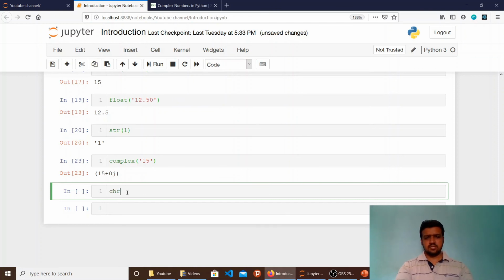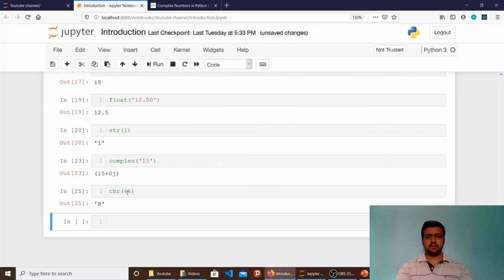Let's say I'm using this function CHR and I'm giving a value of 66 to it. It is returning a value of capital B. Let's say I give a value of 100. It is giving me a small d. So what is this small d and this capital B when I'm passing a certain integer to it? It is giving me the ASCII character for a particular integer. So there is an ASCII sequence. I will share a link pointing to an image of what integer represents what ASCII character, so you can just check on it.